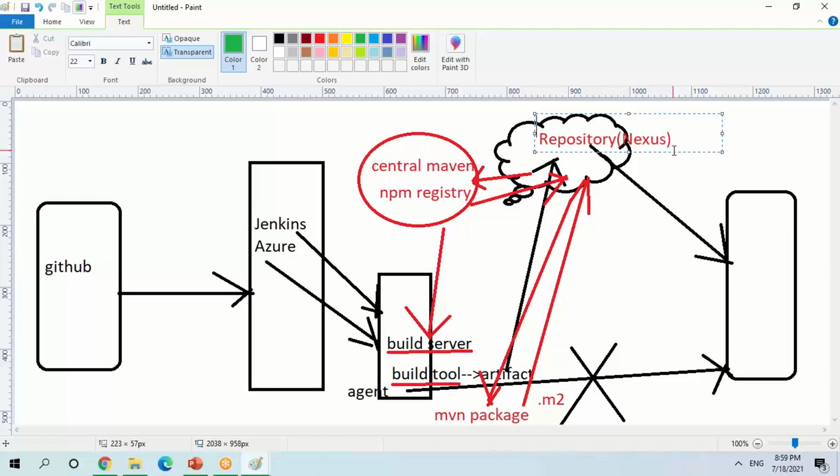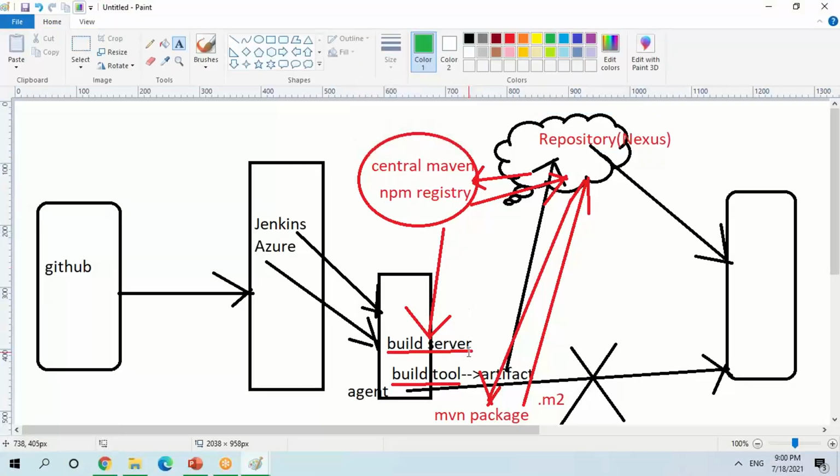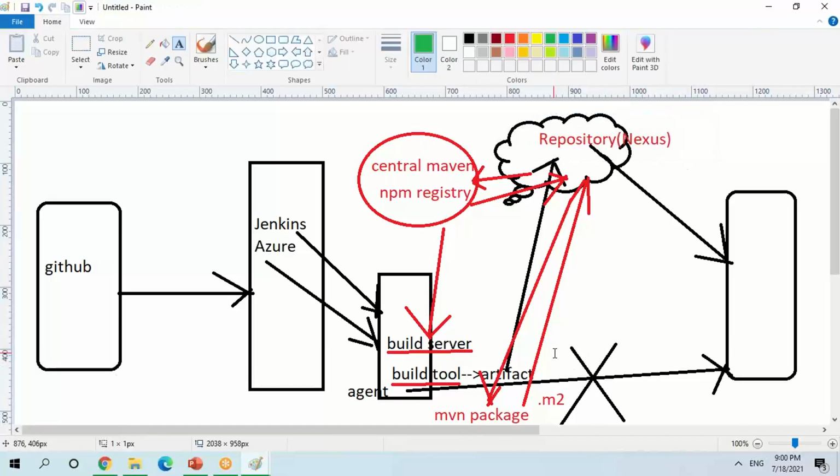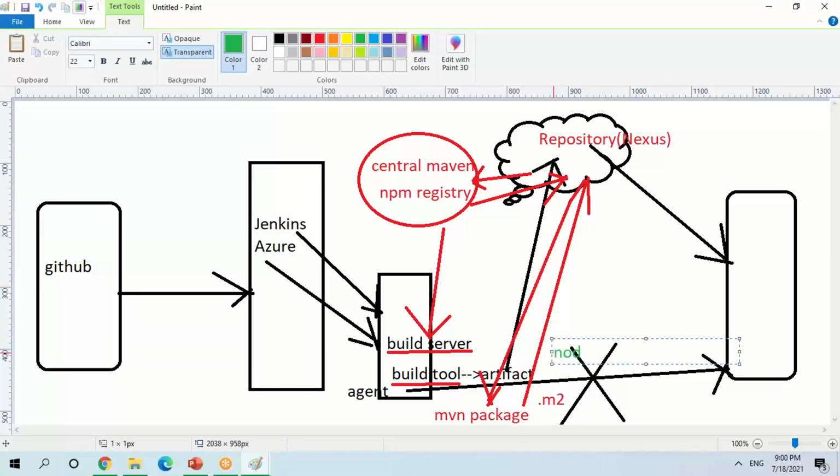This is one of the things all the companies are adopting this mechanism, because each and every time it is going to the central Maven repository and downloading to the local machine and doing a build. But if your repository management setup is done, there is no need to go to the central Maven repository. It will be downloading from your organization setup where you have done it, and it will make your build success. Similar case, if you are talking about npm, there is one folder called node_modules. This is the way it is going to work out.